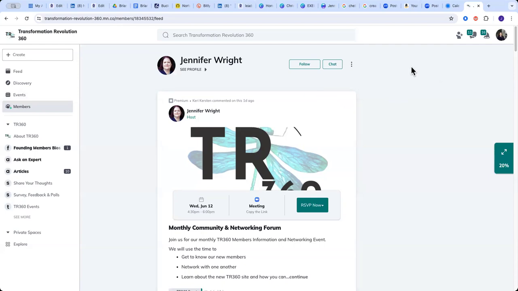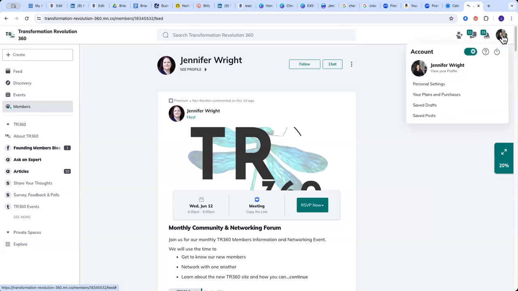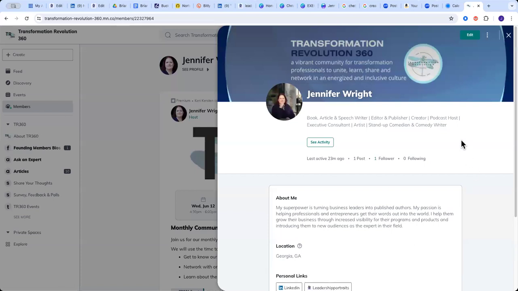Now, to update your own profile, if you'll notice at the top of the screen, there's this round little circle at the top, and if you've put a picture out there, it'll have your picture. If you haven't put a picture, it will probably have maybe a circle with your initial in the middle, or maybe a standard picture in there. But if you click on that round dot, all your information will come up. And notice you have view your profile, personal settings. If you click on view your profile, that will take you to your profile.